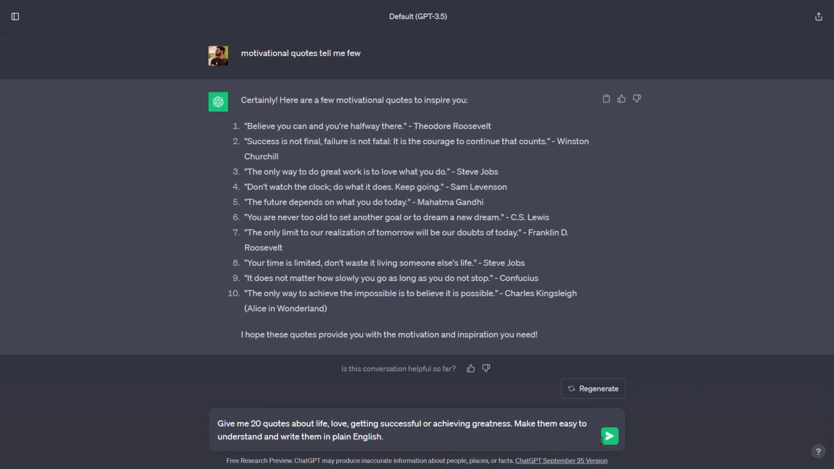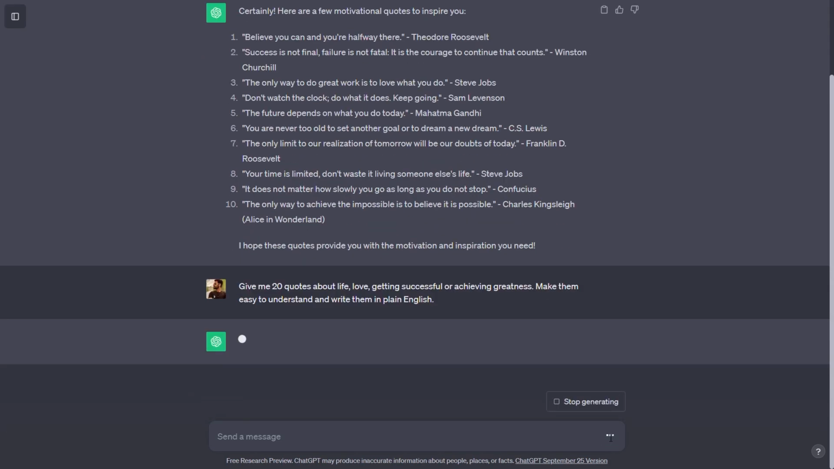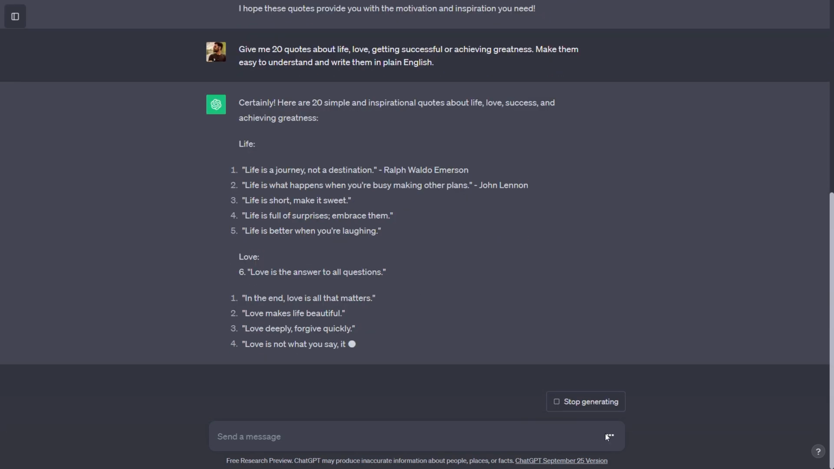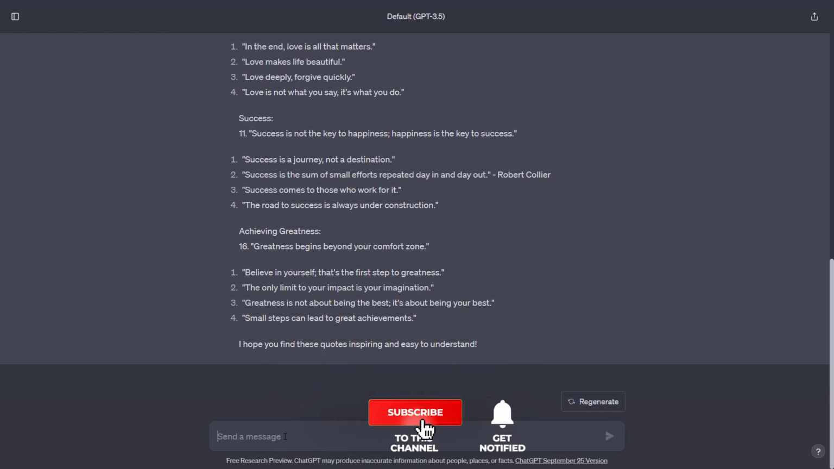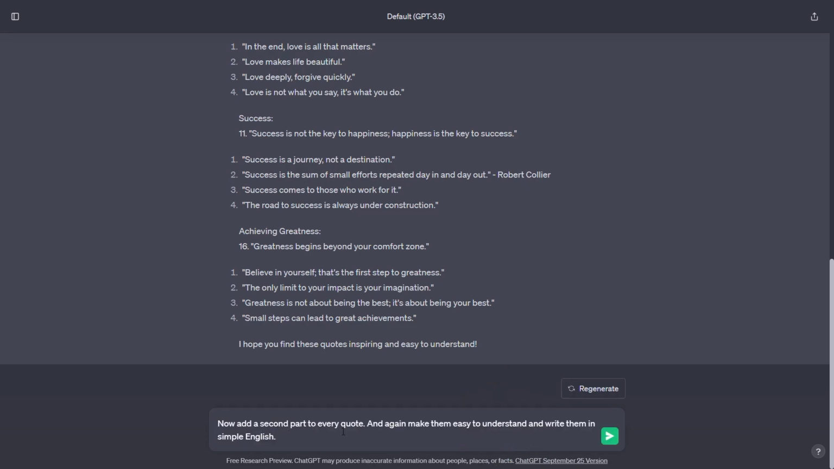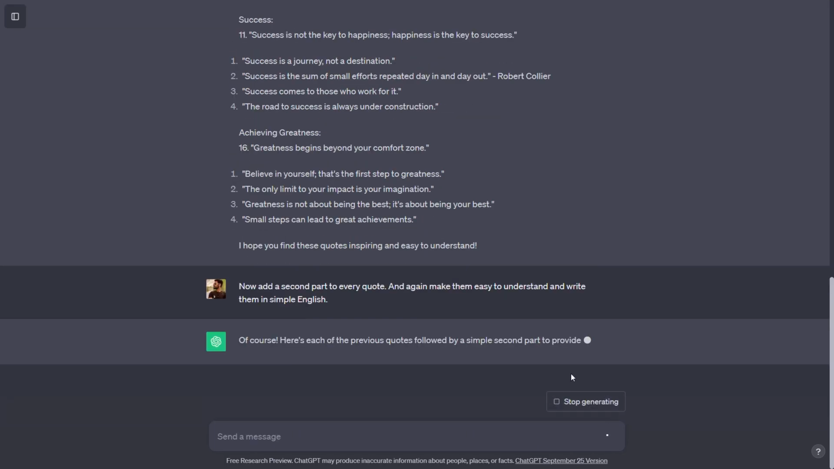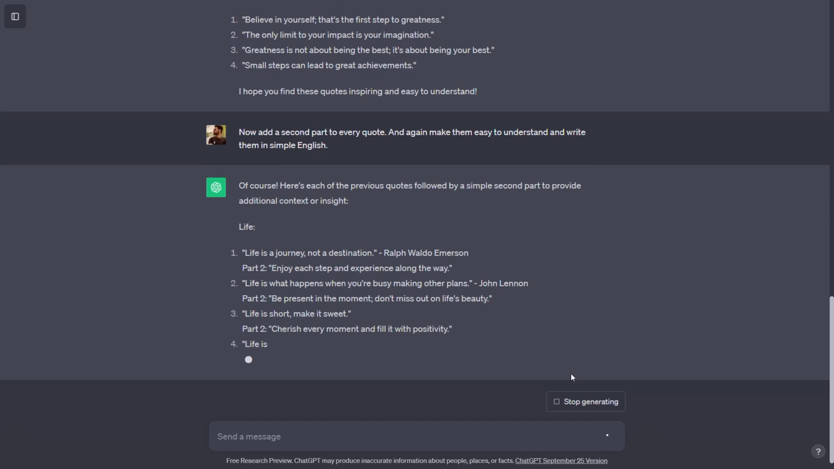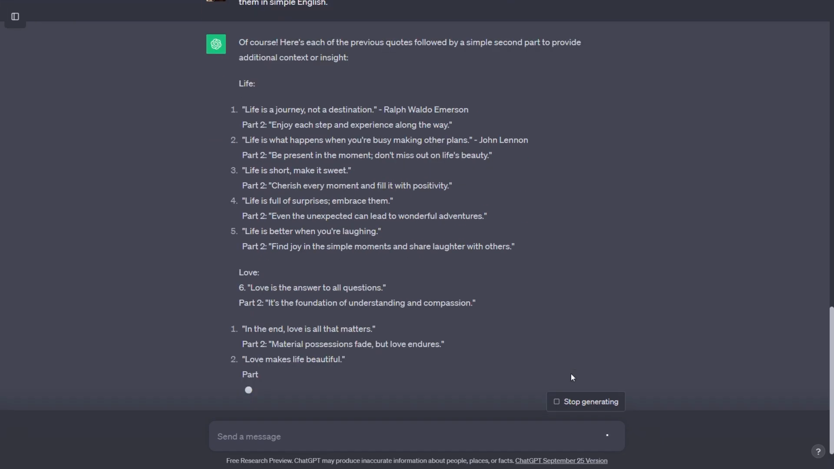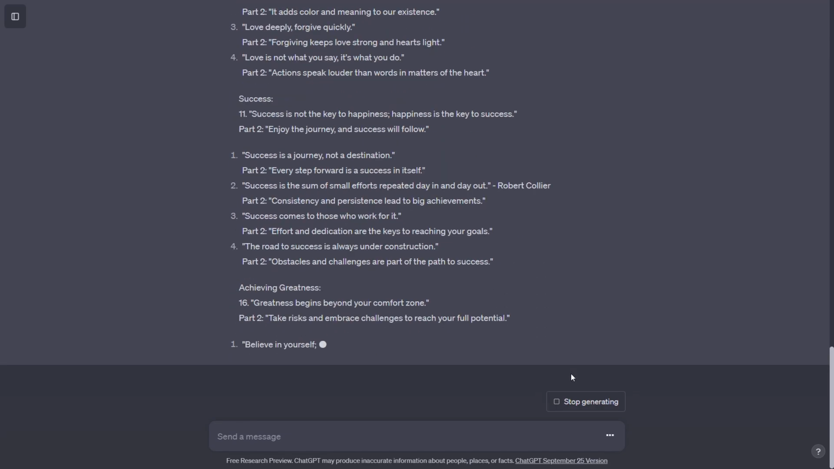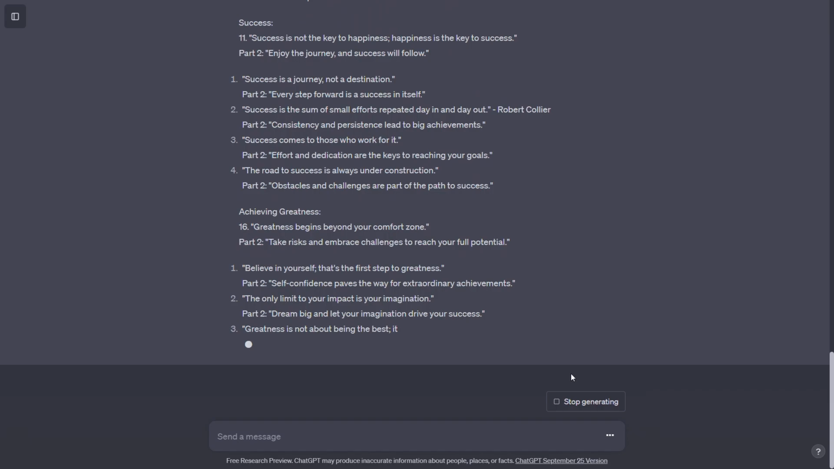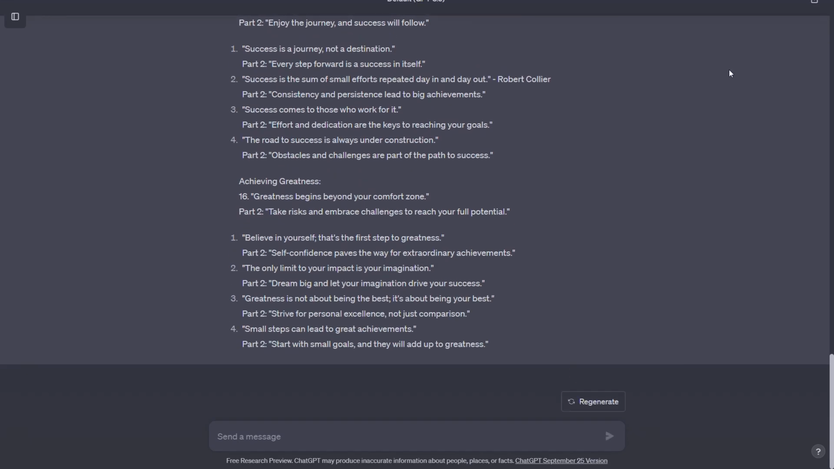However, this could make your quotes and reels too short, so you may add this other prompt to make sure that you have the perfect shots for this niche. Now add a second part to every quote, and again make them easy to understand and write them in simple English. This would enable ChatGPT to add some more content to your quotes. You can continue asking for more content until you personally feel that the video is good enough. Just so you know, a video with 3 lines should create a 15 to 20 second long video, and that should be enough for this kind of niche.